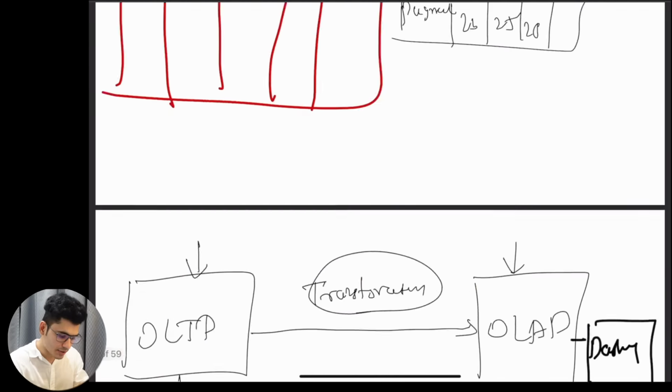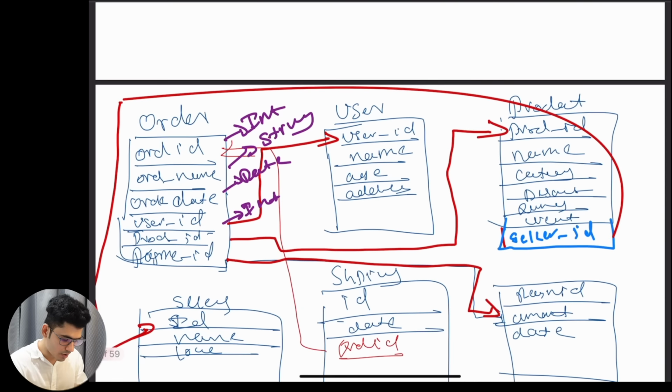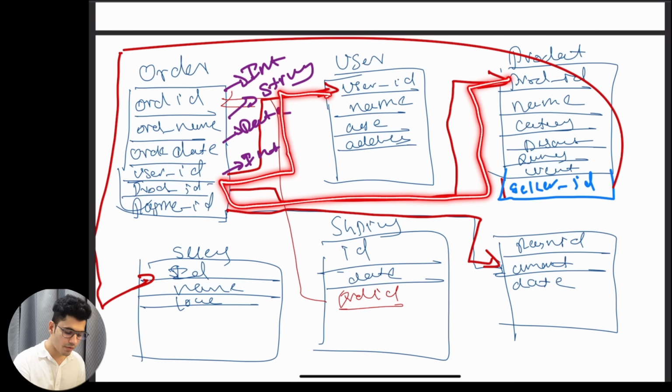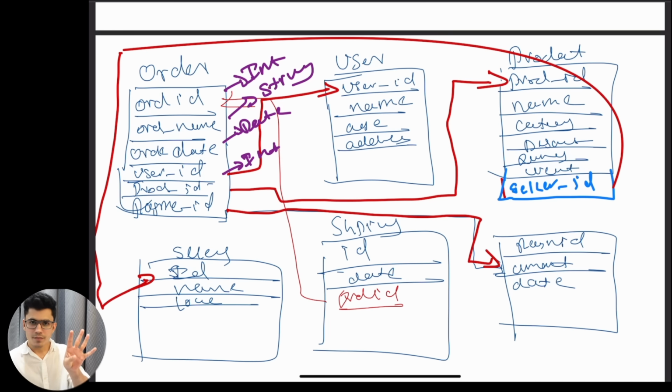Let me just show you that again so that you have the clarity about the data model. Okay, this is what it looks like. Again, a very bad way to represent this, but if you remember, we had different tables that store different information. If we want to get the information about, let's say, a particular user who purchased a particular product, we have to pull the user ID, connect with the order to get the order information, and then connect with the product information. If you also want to track the payment information, we will have to connect the payment ID. We will have to join four different tables to get the one outcome.